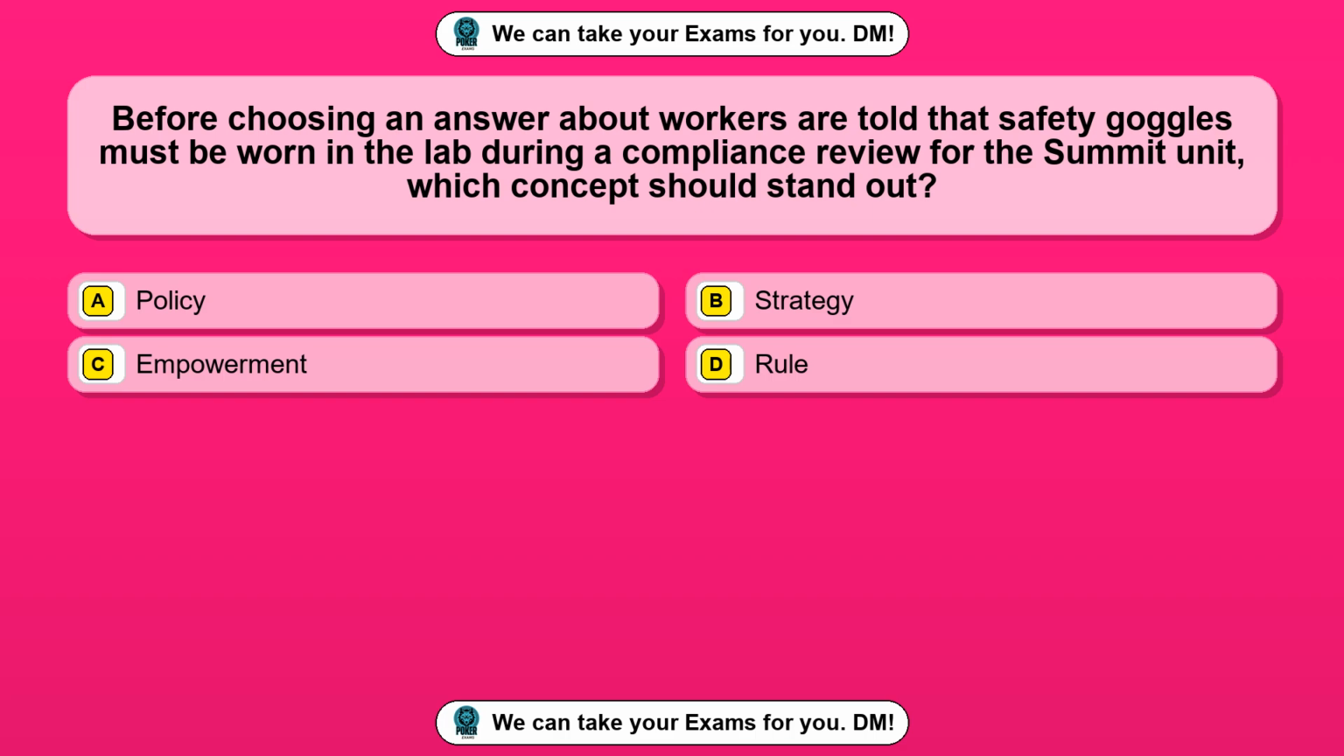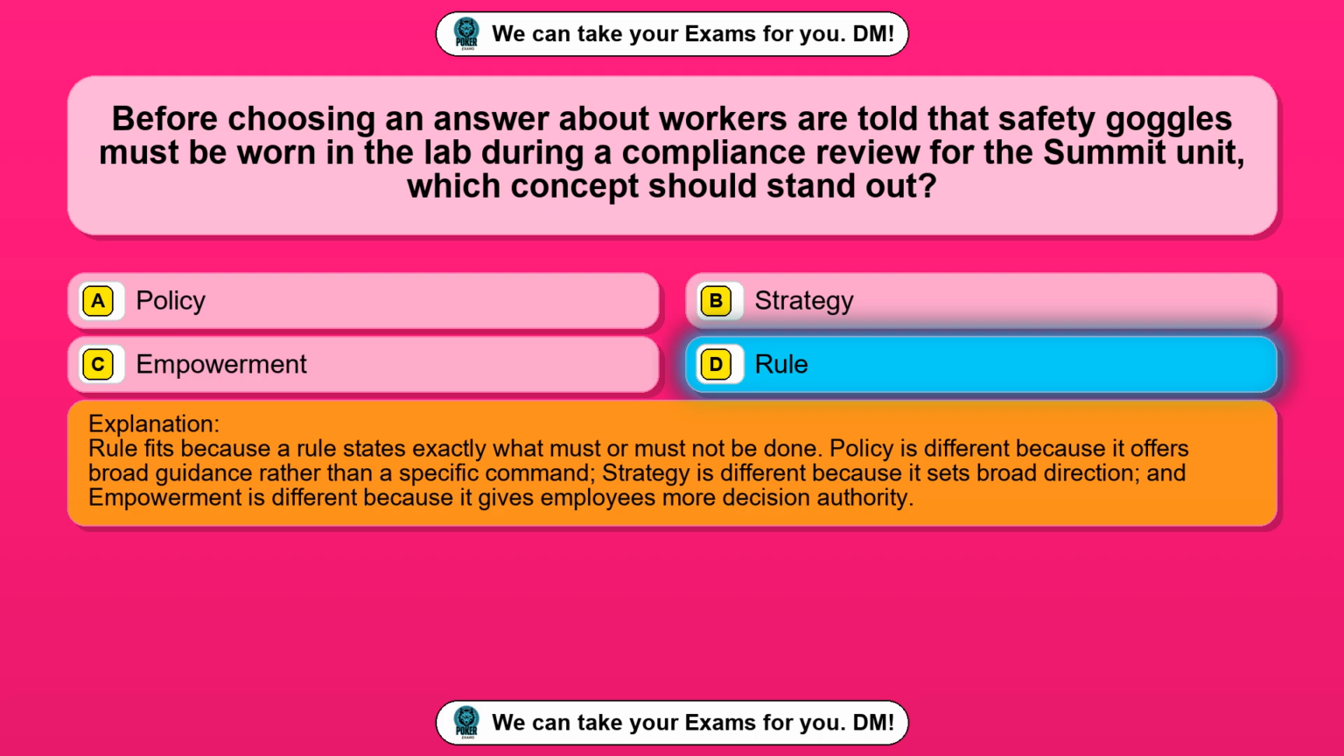Option D, rule. The correct answer is option D, rule. Rule fits because a rule states exactly what must or must not be done. Policy is different because it offers broad guidance rather than a specific command. Strategy is different because it sets broad direction, and empowerment is different because it gives employees more decision authority.